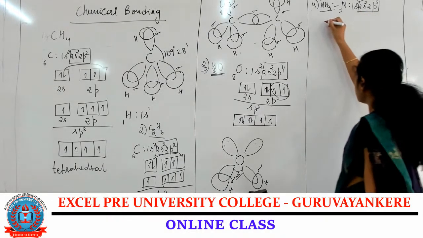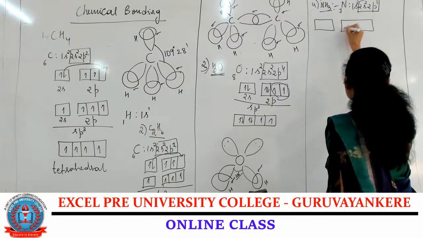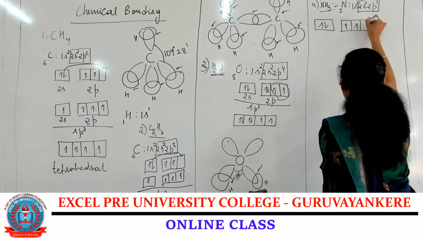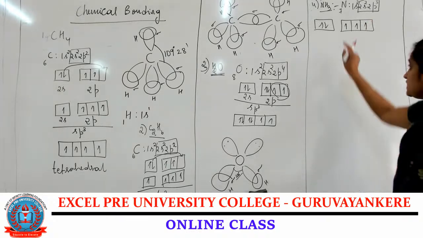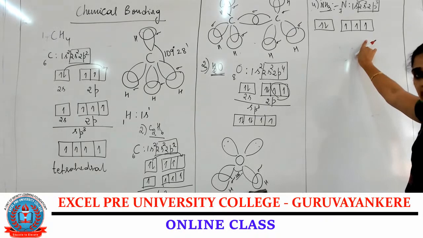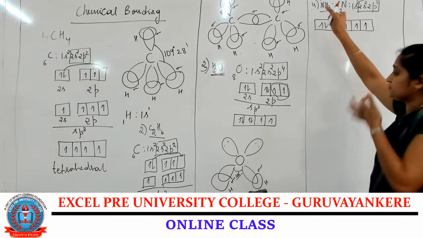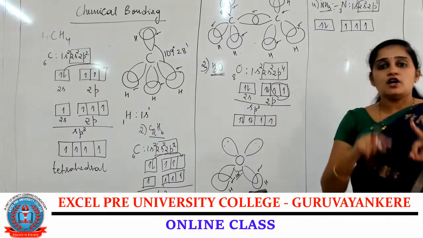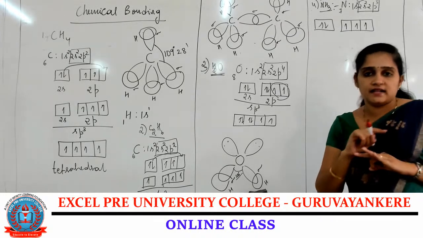Now you need to write the box diagram. Total 5 valence electrons, and here 3 electrons are unpaired. Those electrons are used for the formation of the bond. In the NH3 molecule, 3 hydrogen atoms are there. To bond with the 3 hydrogen atoms, it requires 3 unpaired electrons.